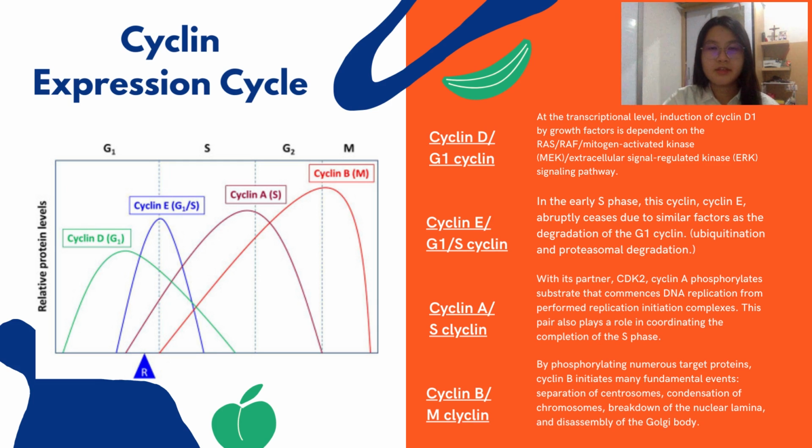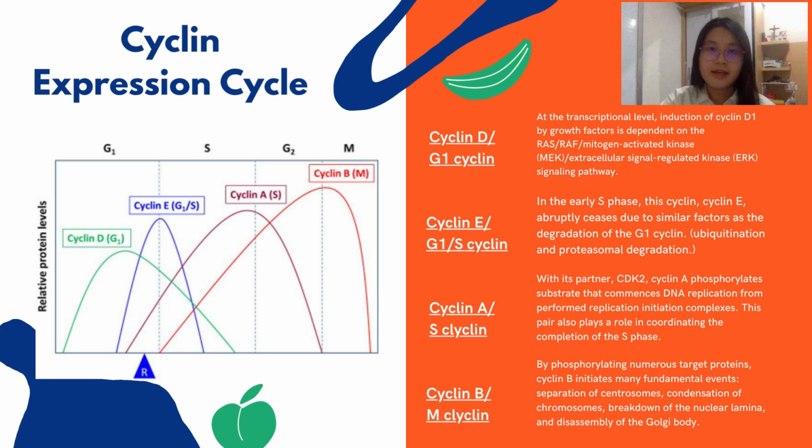Different types of CDKs are expressed in particular phases of the cycle, depending on the checkpoints. The constitutive synthesis and destruction of cyclin-CDK pairs depend upon various signaling processes and proteins. Based on the figure on the left, the G1 cyclin operates at the early G1 phase, which increases progressively upon the addition of growth factors.